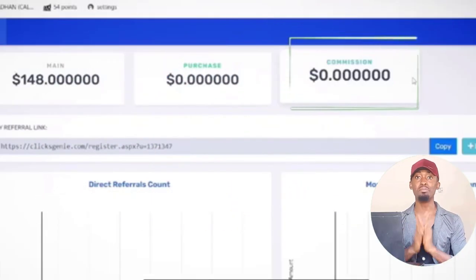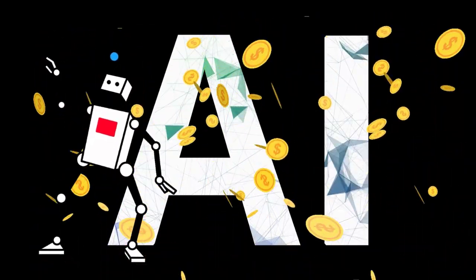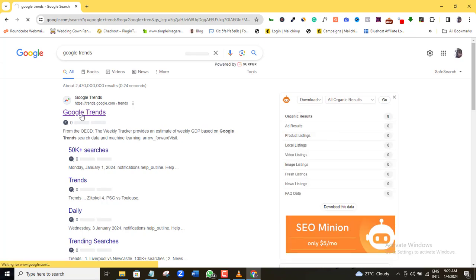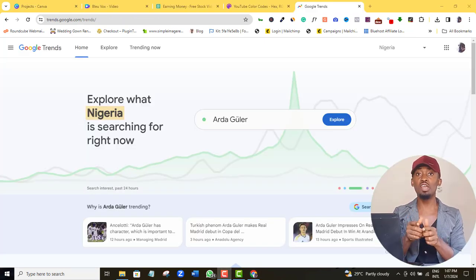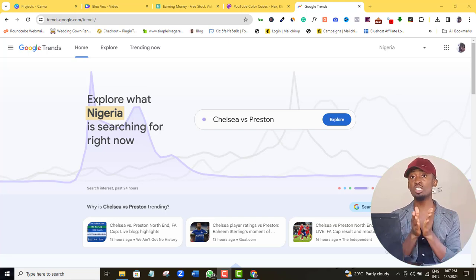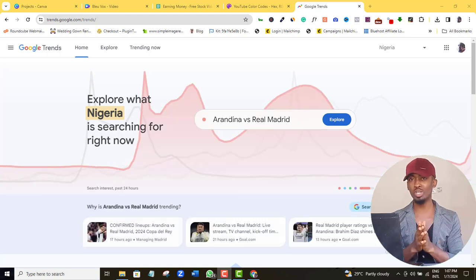Now, let's make some money with the power of AI using these 100% free AI tools. Step number 1. Open your Chrome browser and in the search bar type in Google Trends. Now, Google Trends is a free Google tool that tells us the most popular topics people are discussing online and on social media in any country of our choice. This is going to be our first secret because Google is letting us know what people are most interested in and we want to cash in on that.